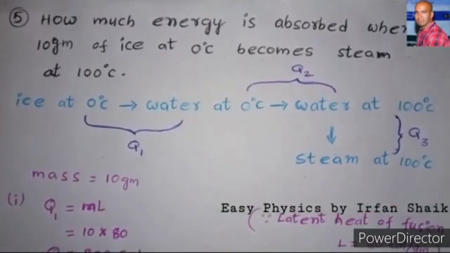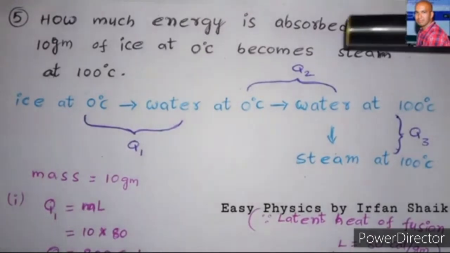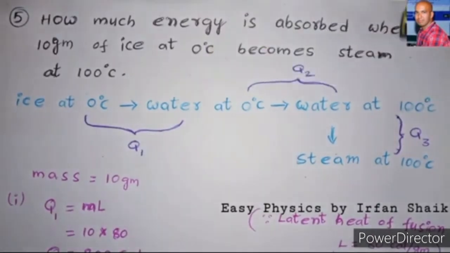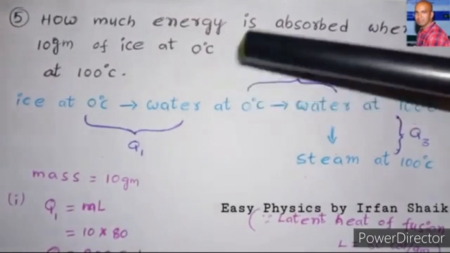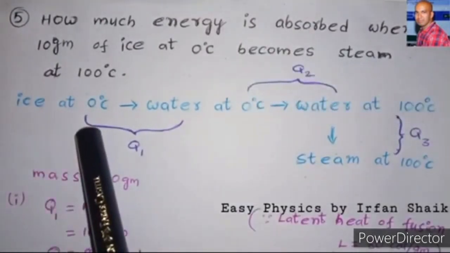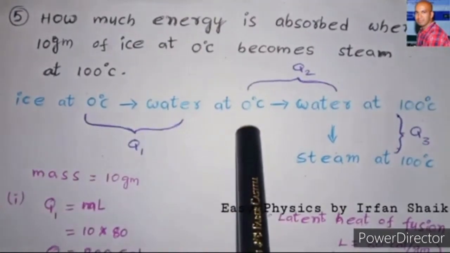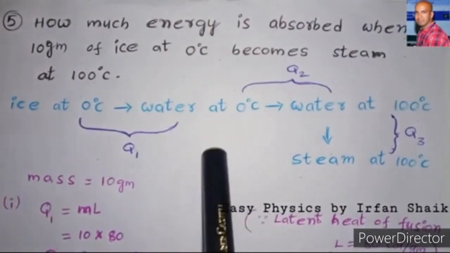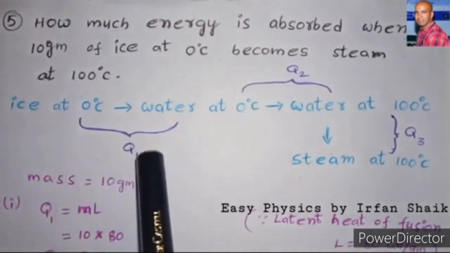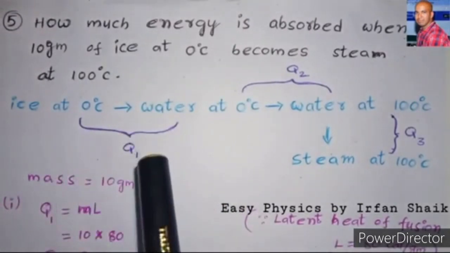Next problem. How much energy is absorbed when 10 grams of ice at 0 degrees centigrade becomes steam at 100 degrees centigrade? Before solving this problem, we need to write down the phase changes. That means the ice at 0 degrees is changing to steam at 100 degrees centigrade. First, the ice at 0 degrees centigrade converts to water at 0 degrees centigrade, because at 0 degrees centigrade both the ice and water stages are present.